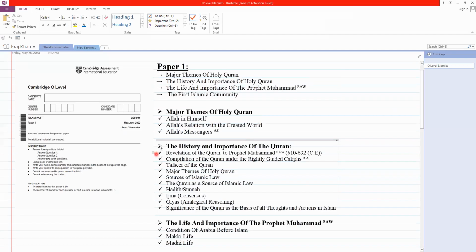In major themes of the Holy Quran, we have 15 passages, divided into five groups. The first group is regarding Allah in Himself, in which Allah tells of His authority over this world, His power, and He mentions His throne in the heavens and the earth. The next is Allah's relation with the created world, with His creation: human mankind and all the living things present in this world.